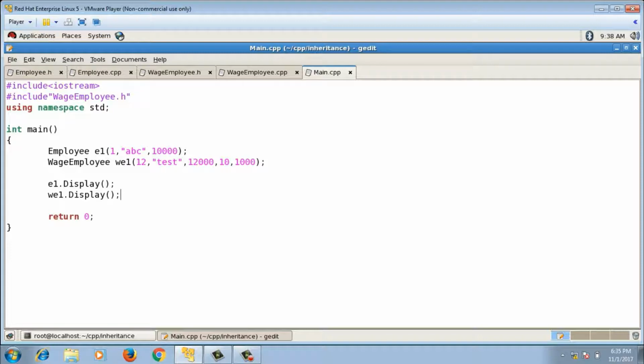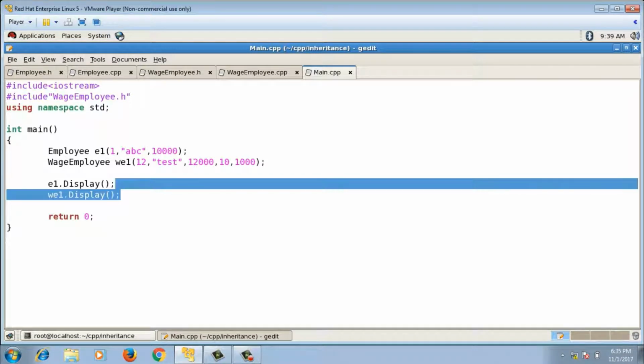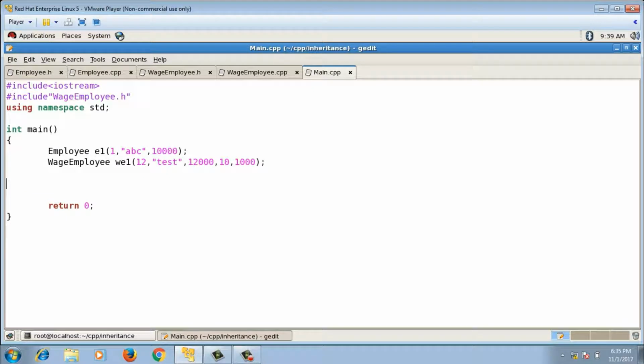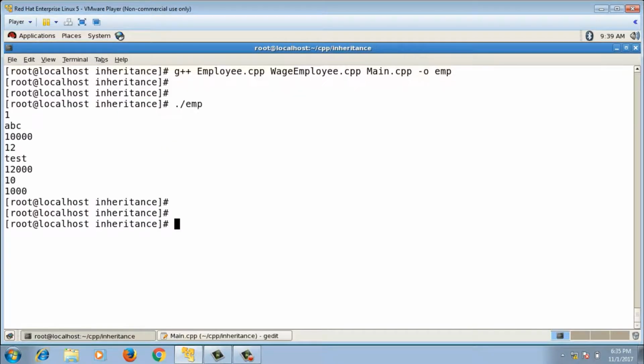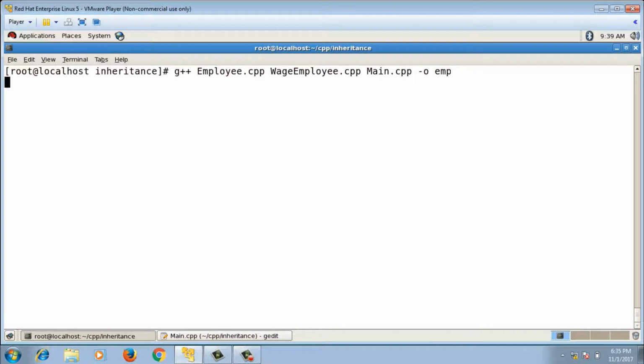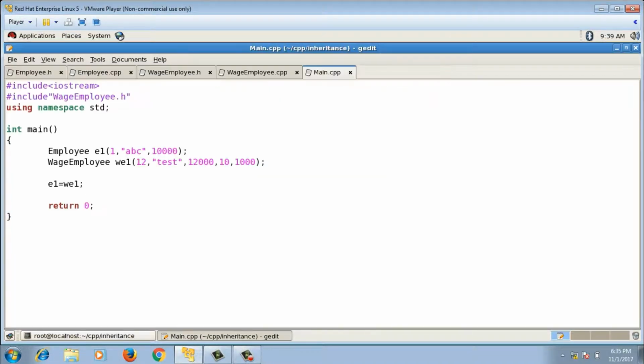Now let me understand few more concepts like upcasting and downcasting. So suppose I have two different objects of employee class and wage employee class. Now can I assign wage employee object to employee object? Can I say something like this: E1 equals to WE1? So if I do so, and if I try to compile, so yes, it is getting compiled. That means this is valid statement.